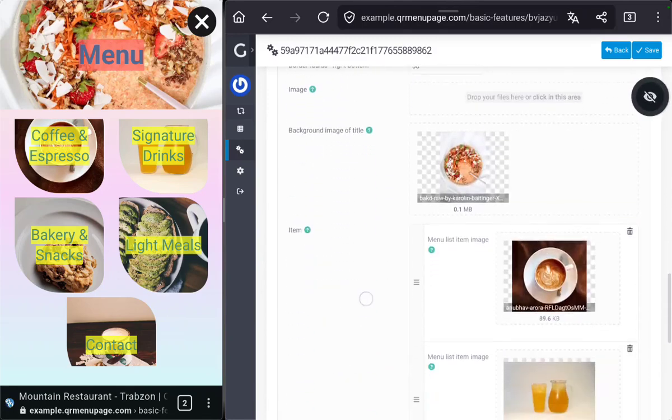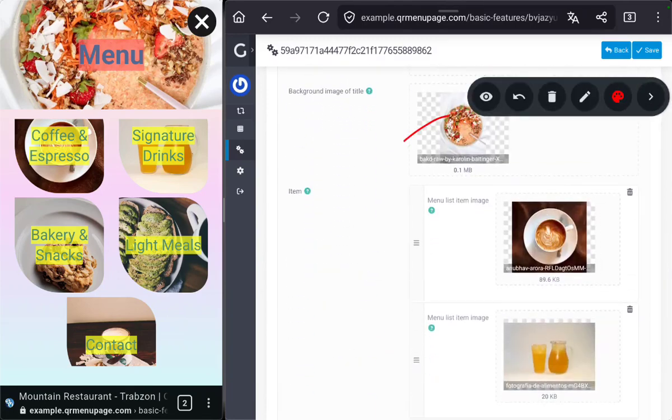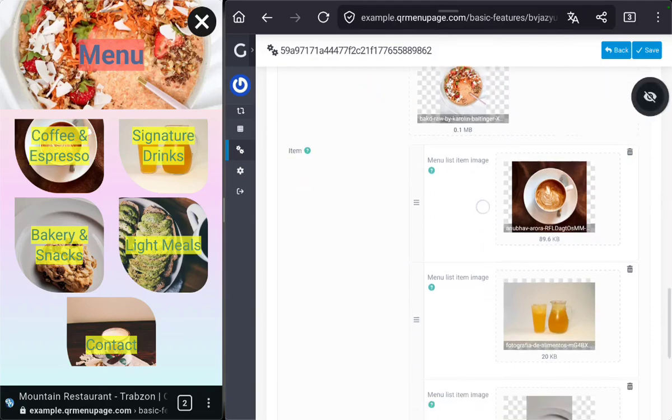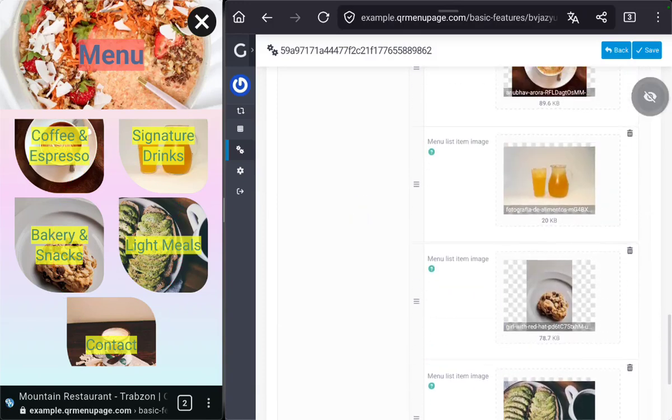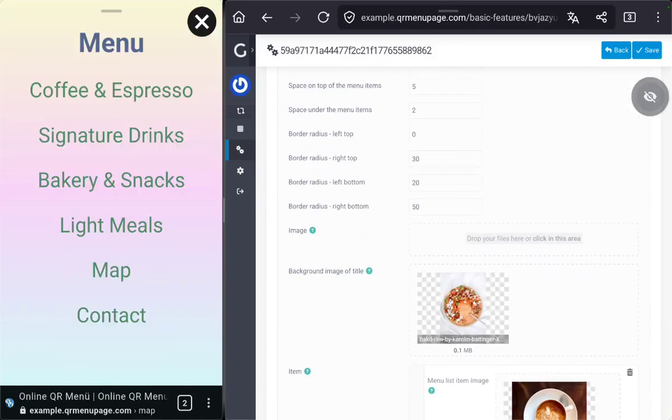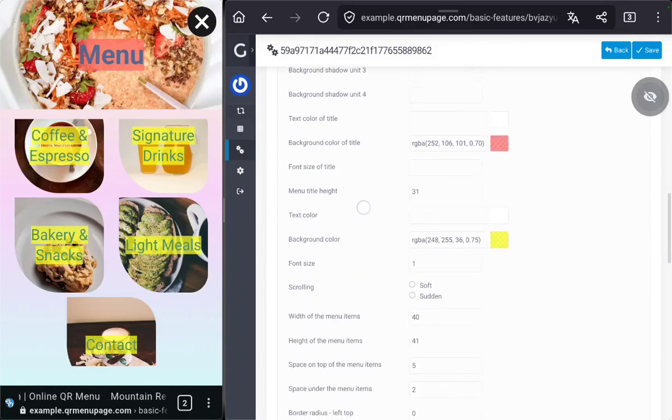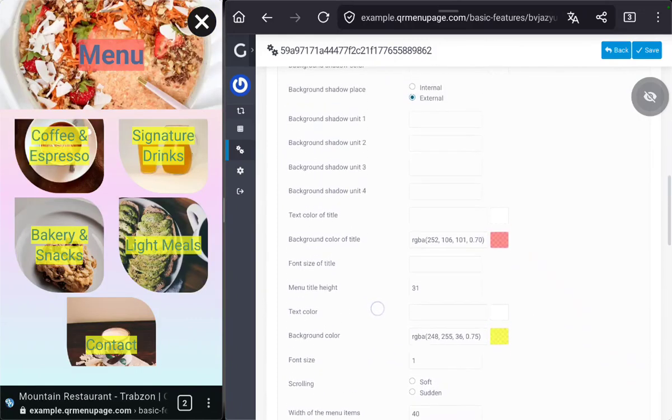Here is the image section. This is for the header and these are for items. It starts with this one for the first, the second is for the second header and so on. We have 5 items in this list, so we need to put 5 images. Of course, we don't have to put images, just like this one. And let's continue with settings.